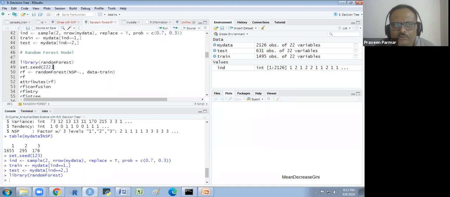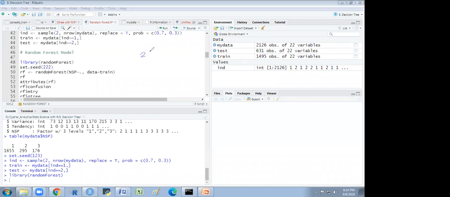Here you see what is happening. I am using set.seed first, so next time I will get the same result. Then randomForest with NSP tilde dot, taking all the variables. I am not excluding any, I am taking all 22 variables. So what should be the mtry here? Can somebody explain? It is a classification model. The number of variables is 22, so the square root is about 4.